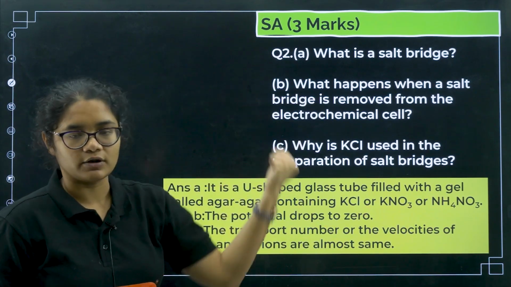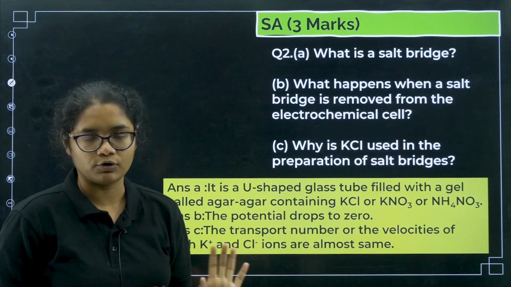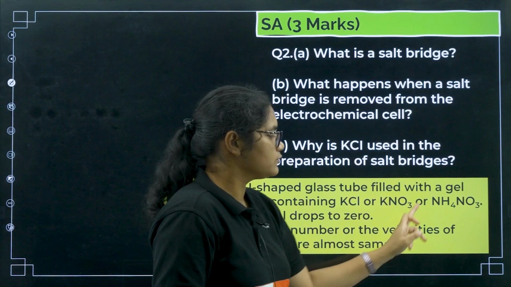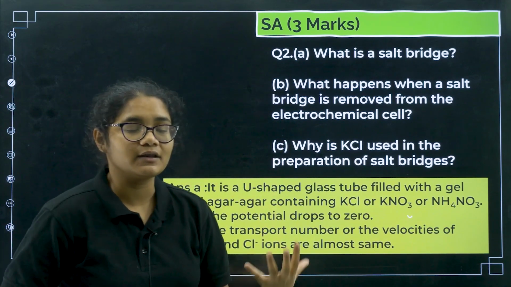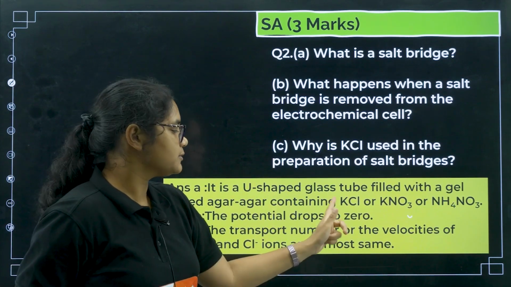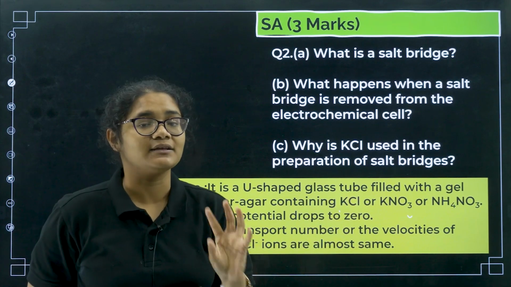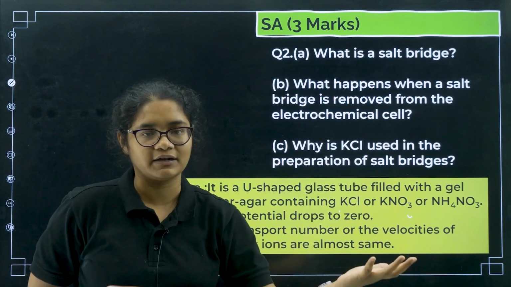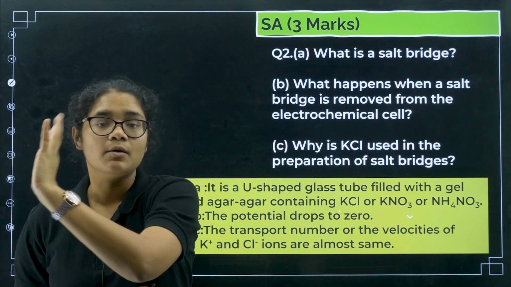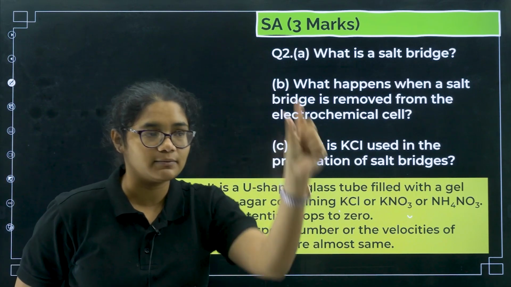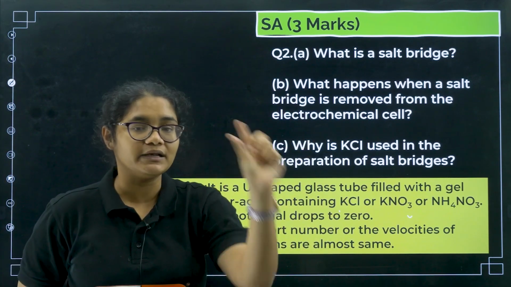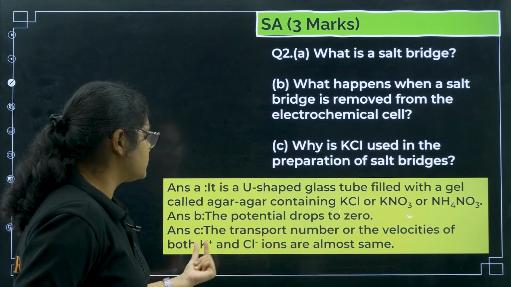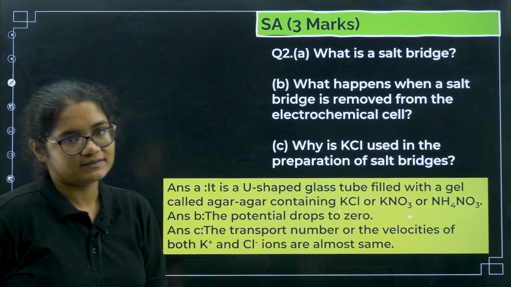So if you remove the salt bridge, there will be no flow of current and the potential will become 0. Now, why only KCl, KNO3 or NH4NO3 is used? Why can't other electrolytes be used? That is because the mobility of K plus and Cl minus is the same. It means the K plus ions can neutralize the negative charge on the left hand side, and Cl minus can neutralize the positive charge on the right hand side because their movement is equal, their mobility is equal. So the transport number or the velocity of both K plus and Cl minus are almost the same here.